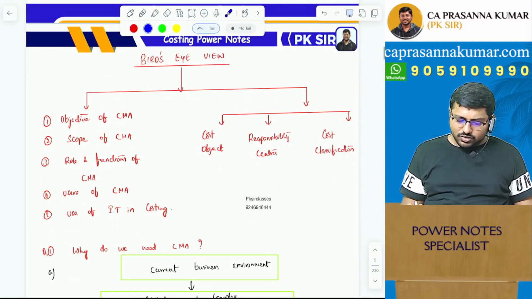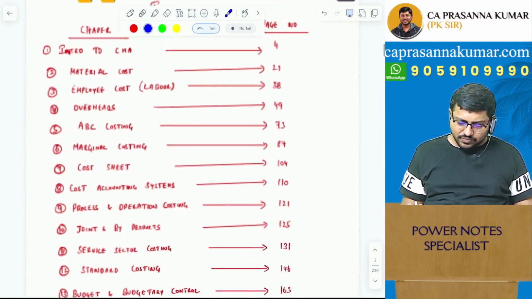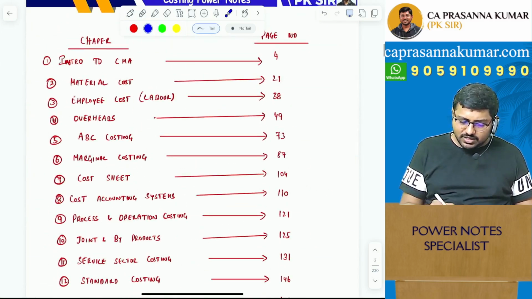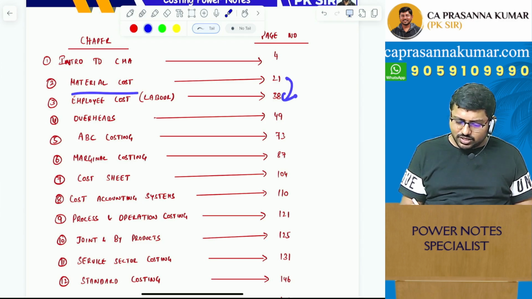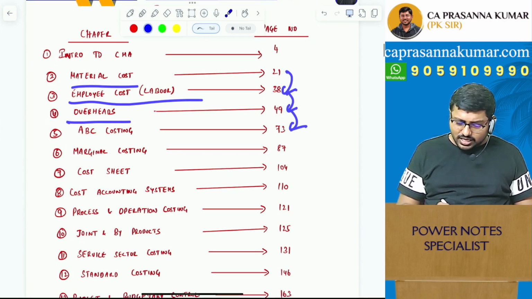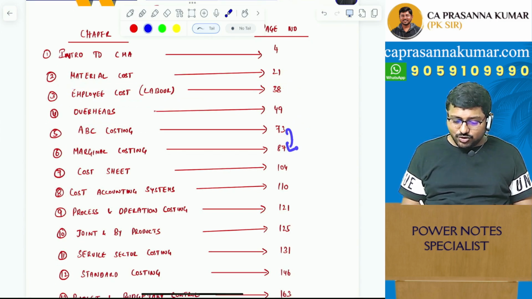Now coming on to this material, as you can see in the index, you have introduction to CMA, that is the first chapter, basics. Material cost, pages 21 to 38, so just 16 to 17 pages. Employee cost, 38 to 49, which means around 10 pages roughly. Overheads, 49 to 73, around 22 pages. Activity based costing, 73 to 87.